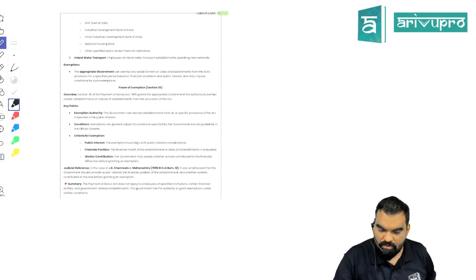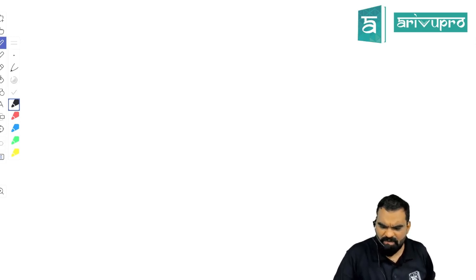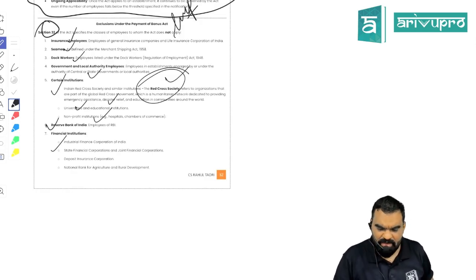Now it is not going to be applicable to inland water transportation, but why is it not applicable to them? The logic behind it is that insurance workers, seamen, dock workers, government and local authority workers, RBI and financial institution workers, and inland water transportation workers are getting better facilities than whatever is provided under this act.